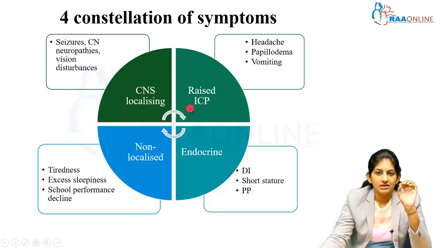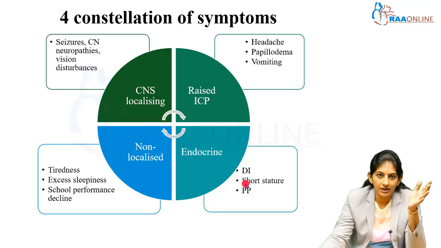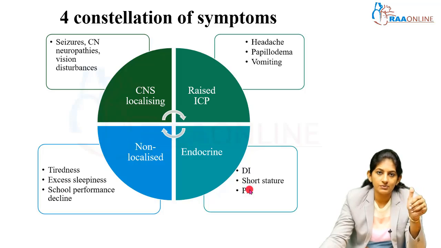Next is the raised ICP symptoms. The child could have severe headache, morning headache with projectile vomiting, papilledema on examination and vomiting. Coming to the endocrine symptoms. If it is present in the pituitary or pineal region, it presents as endocrine abnormality. Either the child can have DI. Any child with diabetes insipidus, we do an MRI brain, isn't it? Endocrine disturbances, first is DI. Then the child could have short stature. When a child is not growing well, in short stature evaluation we always do an MRI brain. Finally, it could be puberty related symptoms. Most often we get precocious puberty, sometimes even delayed puberty can be there.